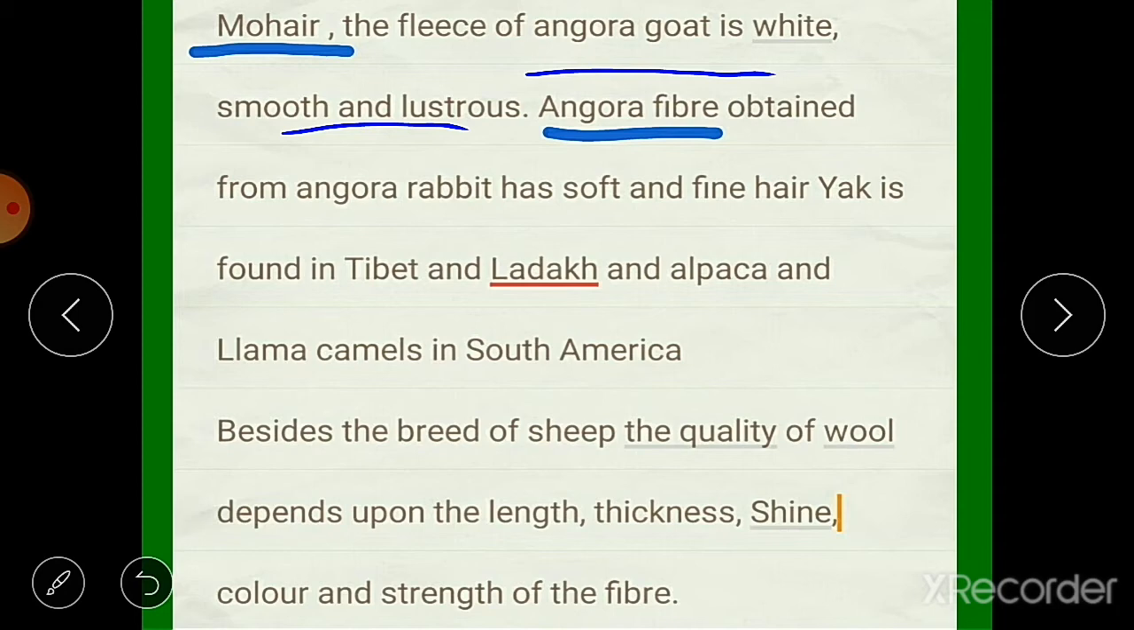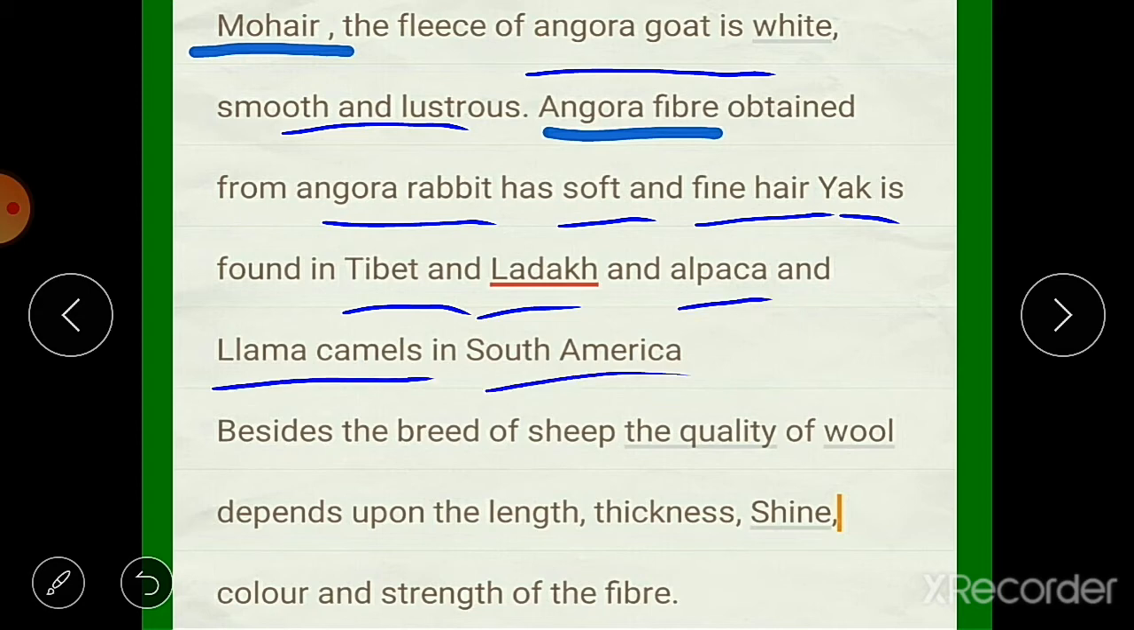Then Angora fiber is obtained from the Angora rabbits, and these fibers are soft and fine. Then yak is another animal that is found in Tibet and Ladakh, and alpaca and llama camels are found in South America.